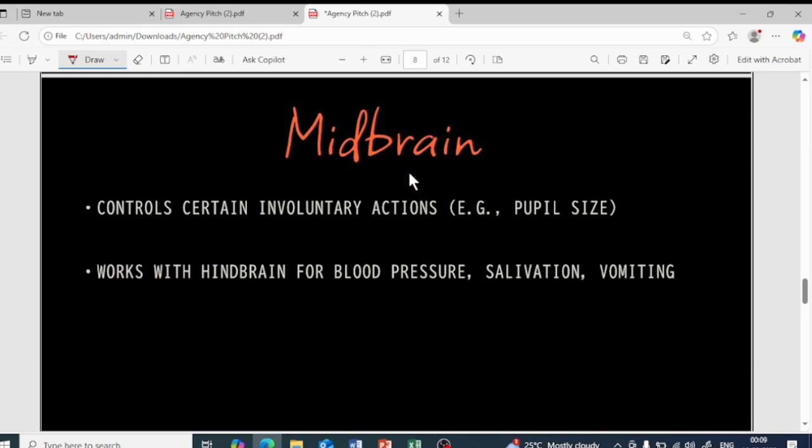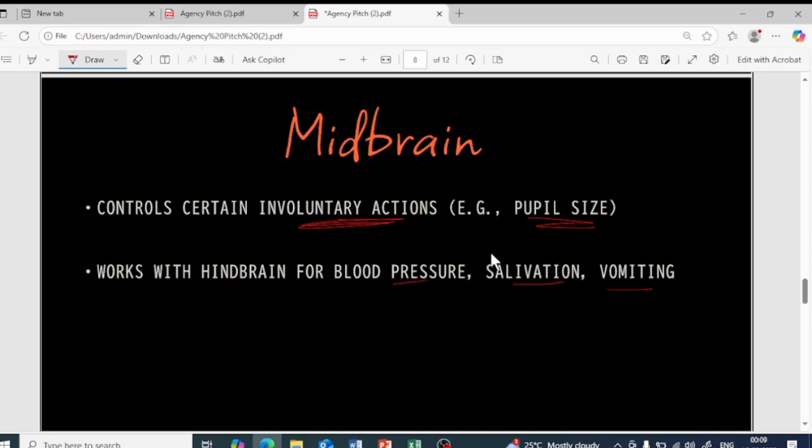So the next part is the midbrain. It controls certain involuntary actions. What do you mean by involuntary actions? Voluntary actions I have told you: you think and you act. Involuntary actions are those that take place suddenly; you do not think, you are not doing it willingly. For example, pupil size, blood pressure, salivation, vomiting. It is not controlled by you, it happens.